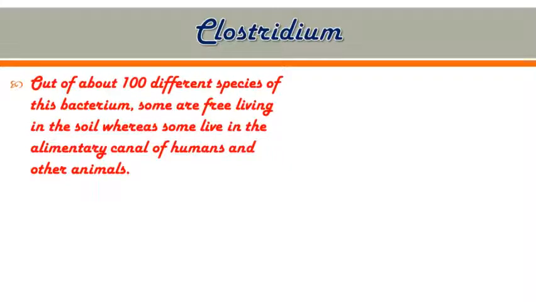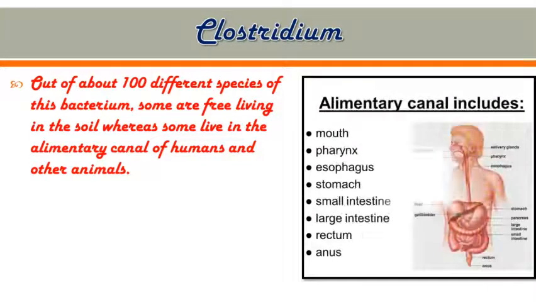Out of about 100 different species of this bacterium Clostridium, some are free living in the soil, whereas some live in the alimentary canal of humans and other animals. To understand the alimentary canal, student, I have put a picture on the screen.